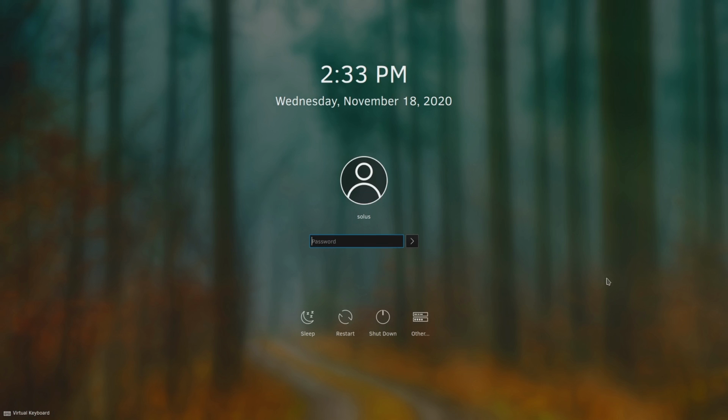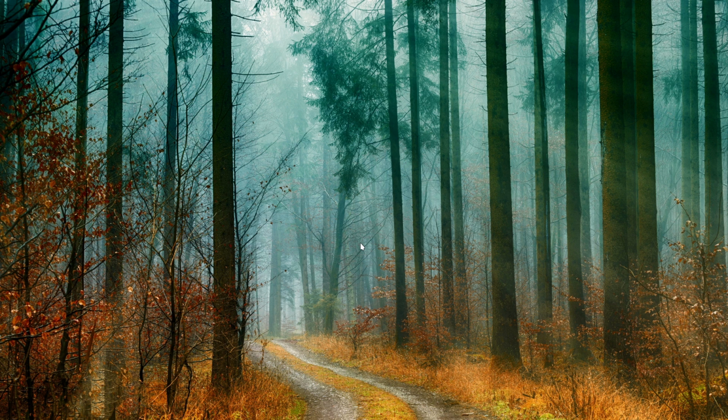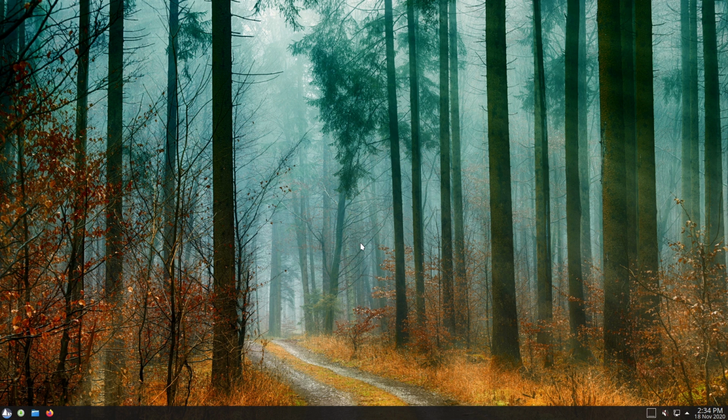So here we are on the login screen for Solus. The first thing that irritated me on Solus is on the installation, it would not allow me to choose my super secret password that's definitely not 123. I do not like it when a distribution tells me that's a weak password, pick another one, because I very well may be using this on a temporary basis on a virtual machine. I'm okay if you give me a warning, like in Fedora. I'm not sure if they still do it, but back in the day, if it was a weak password, you had to click confirm. I am aware I'm using a weak password, use it anyway. You had to click the confirm button a couple times.